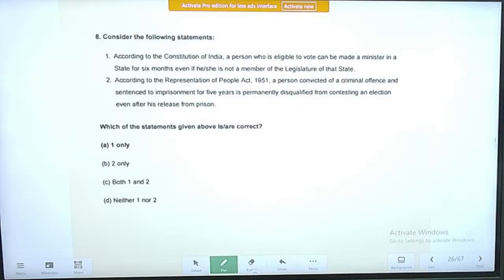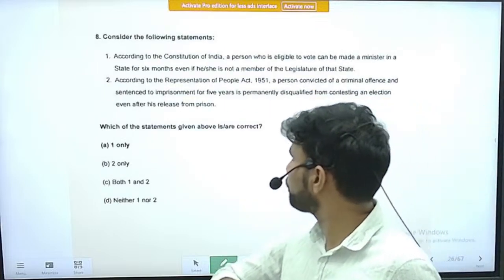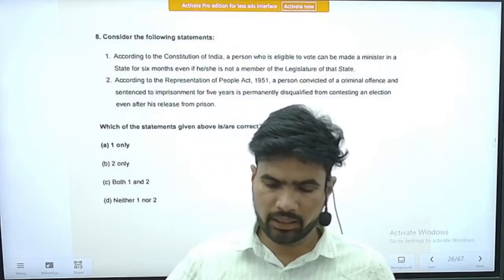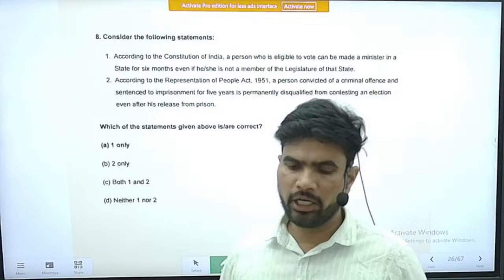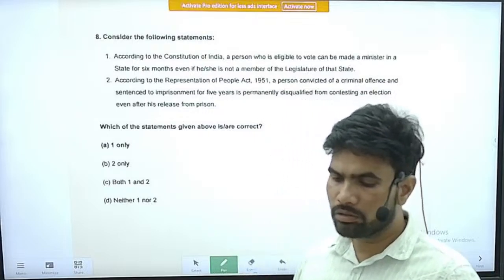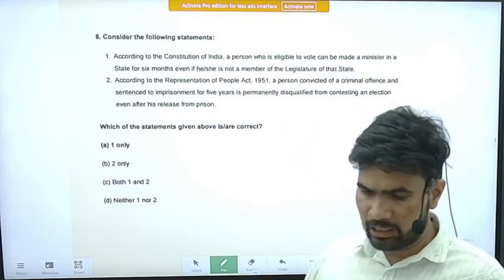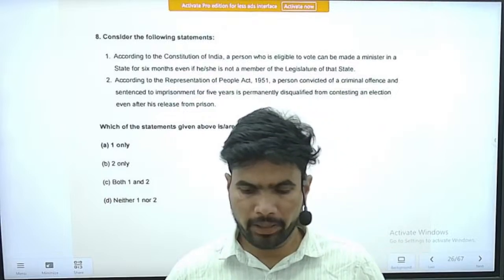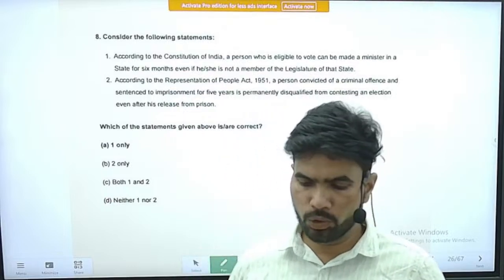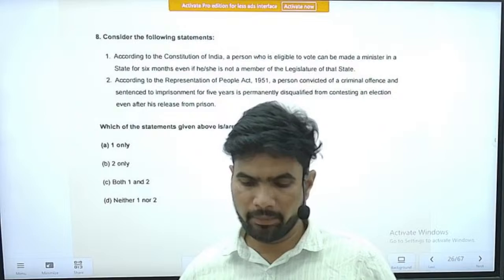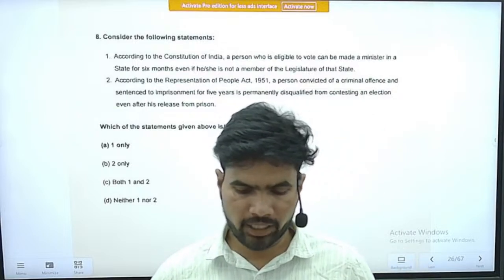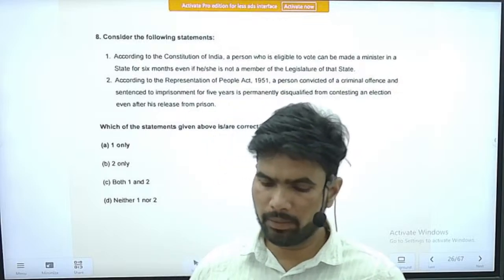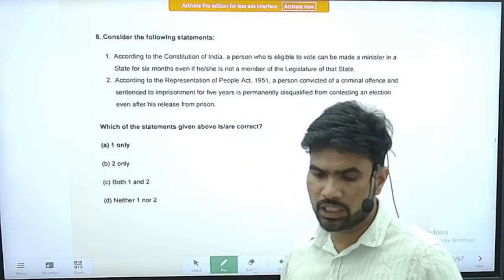Right. So next question number 8. Question number 8. Question is, consider the following statements. Statement 1, according to the Constitution of India, a person who is eligible to vote can be made a minister in a state for 6 months, even if he or she is not a member of the legislature of that state.